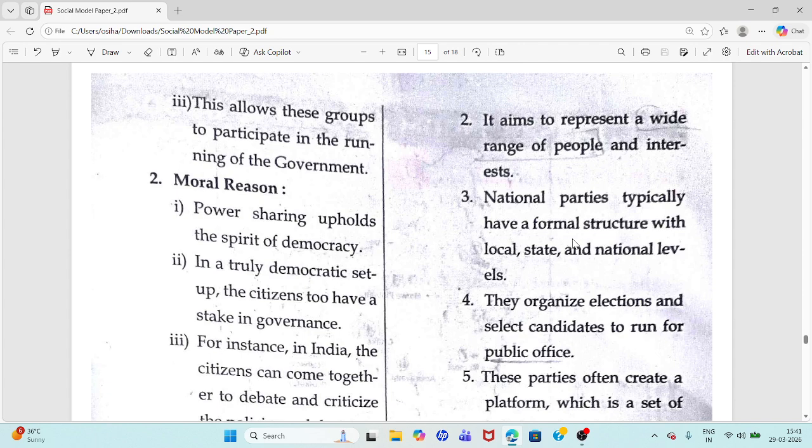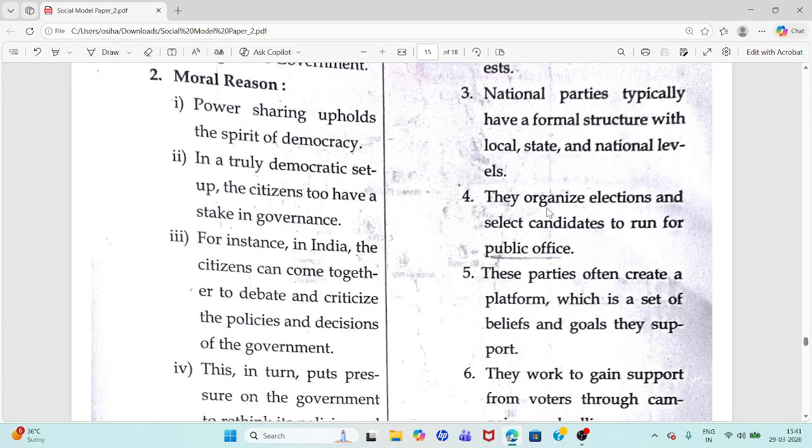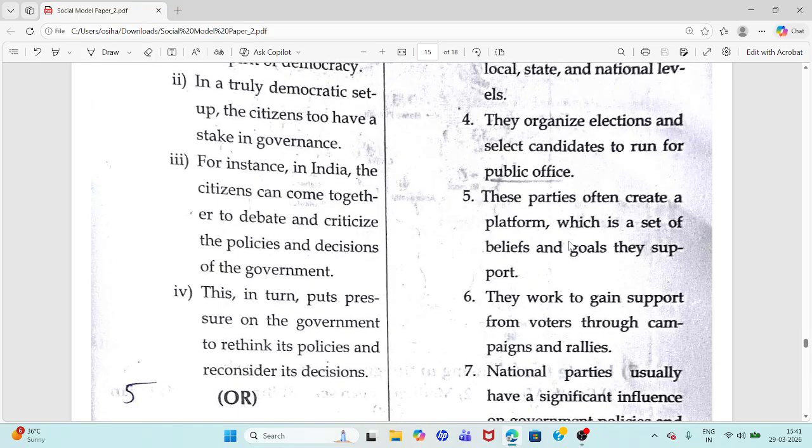National parties have a formal structure with local, state, and national levels. They organize elections and select candidates to run for public office.